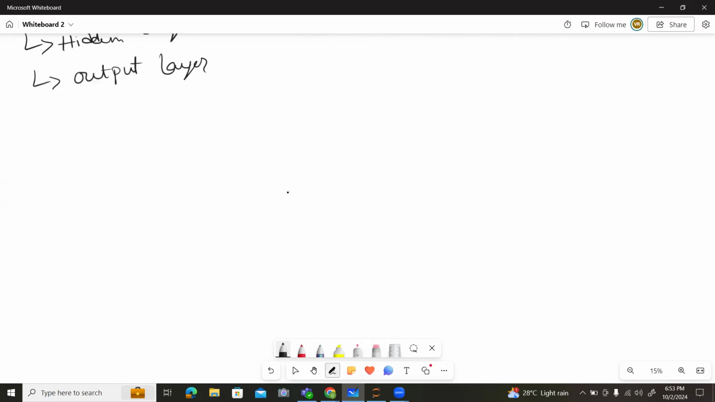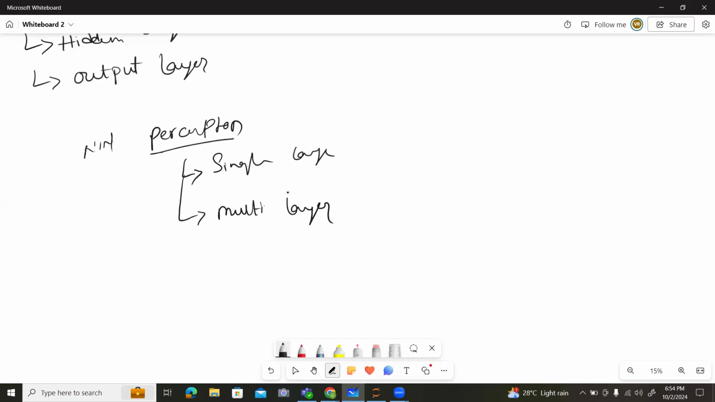The first neural network is the perceptron. Perceptron is divided into two types: one is the single layer perceptron, and the other is the multi-layer perceptron. These are the two types of perceptrons we have.